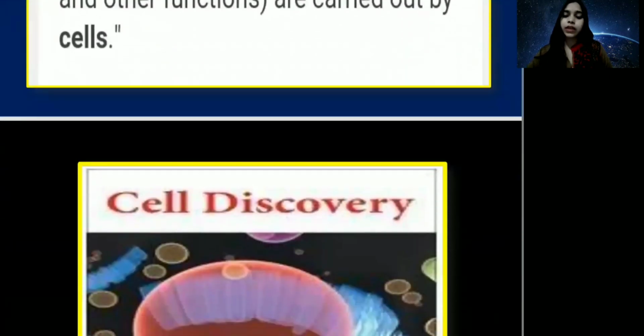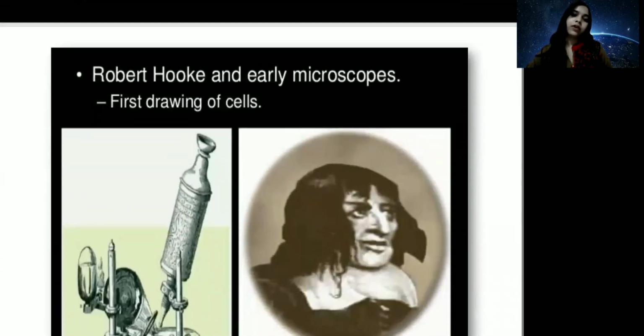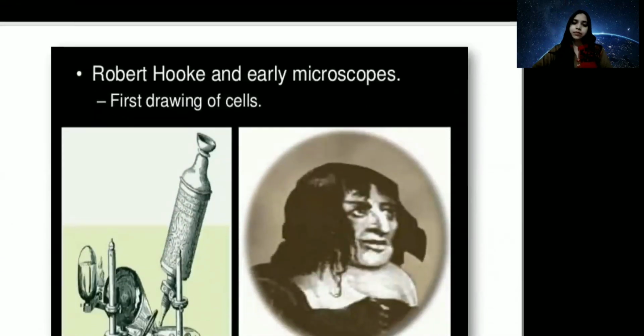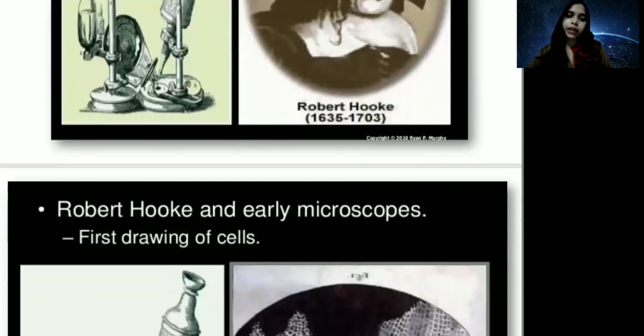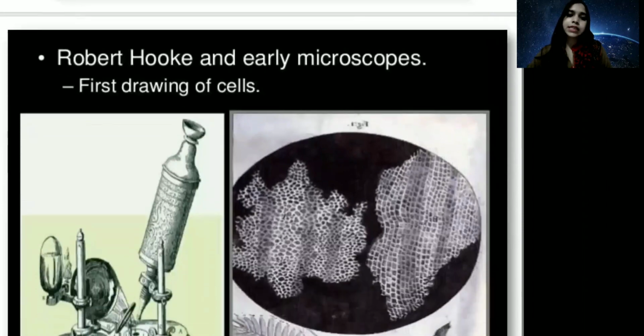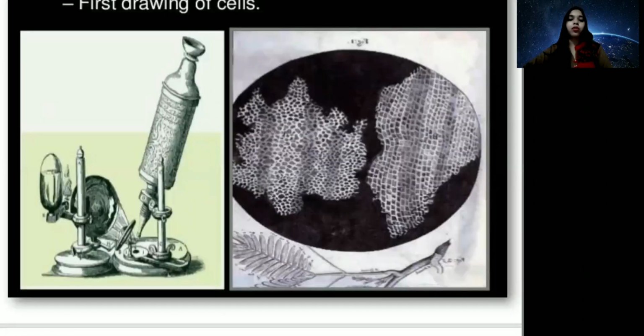Now the discovery of cell. Who discovered the cell? Yes, Robert Hooke discovered the first cell. And how did he discover the first cell? One day, Robert Hooke observed a thin slice of cork under his own microscope. This is the microscope of Robert Hooke.